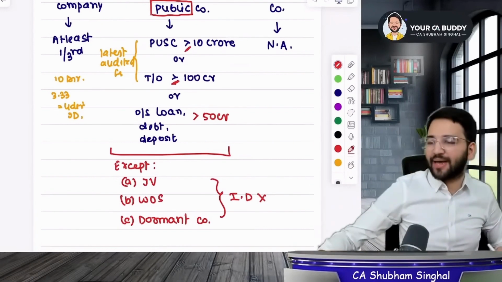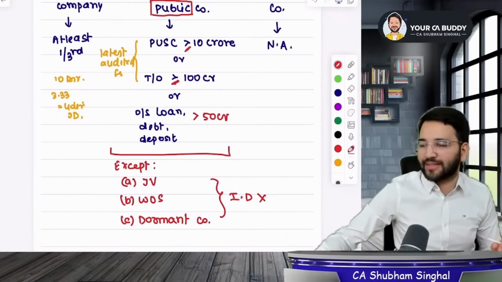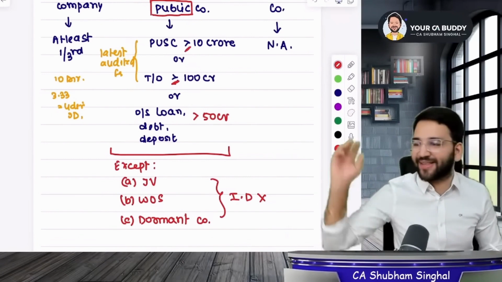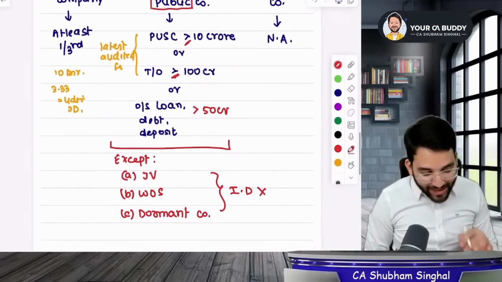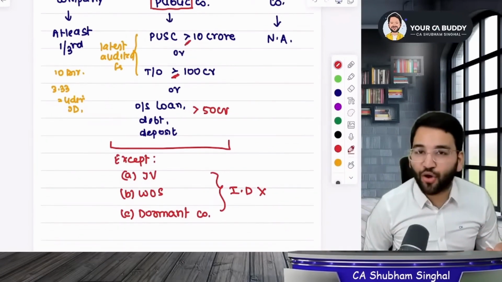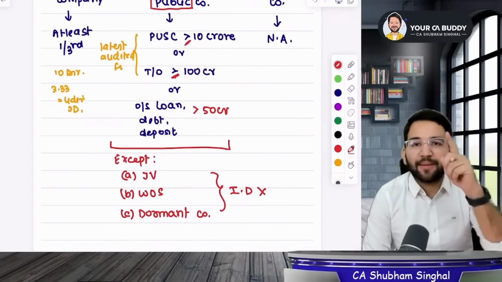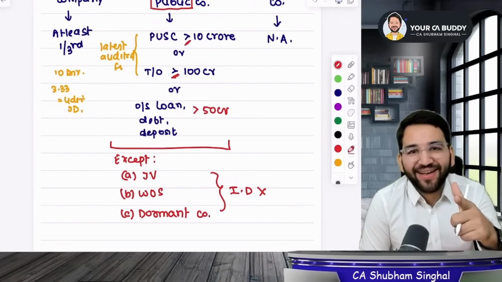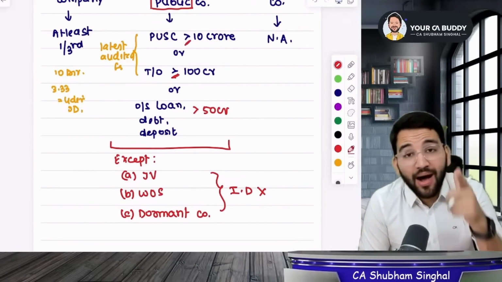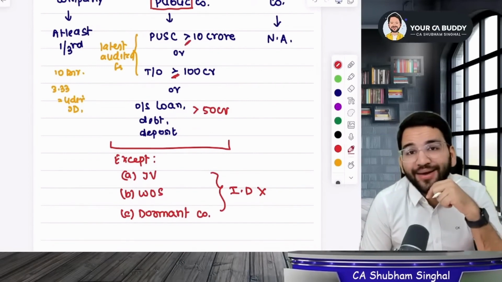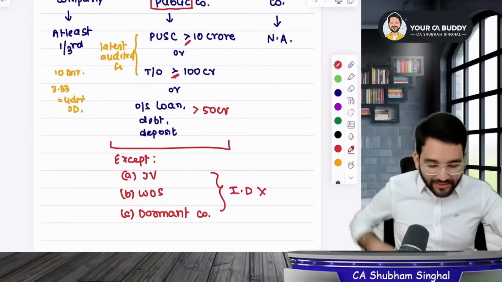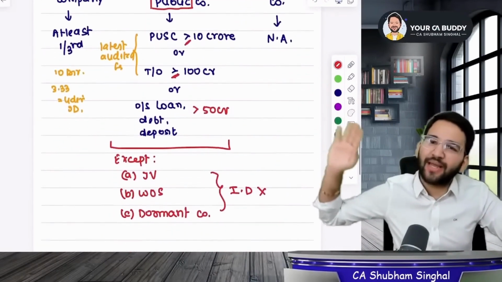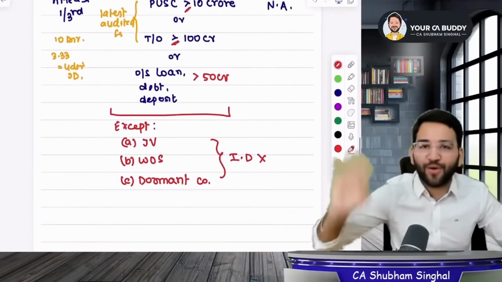Students, pay attention. I will start SEBI directly after this. What did I say? I said we expect joint ventures only on subsidiary or dormant companies. This is an exception. Look here, I have a question. If there is a joint venture that is a listed company, will it require an independent director or not? In unlisted public companies, it will not be required whether it's a joint venture, subsidiary or dormant company.